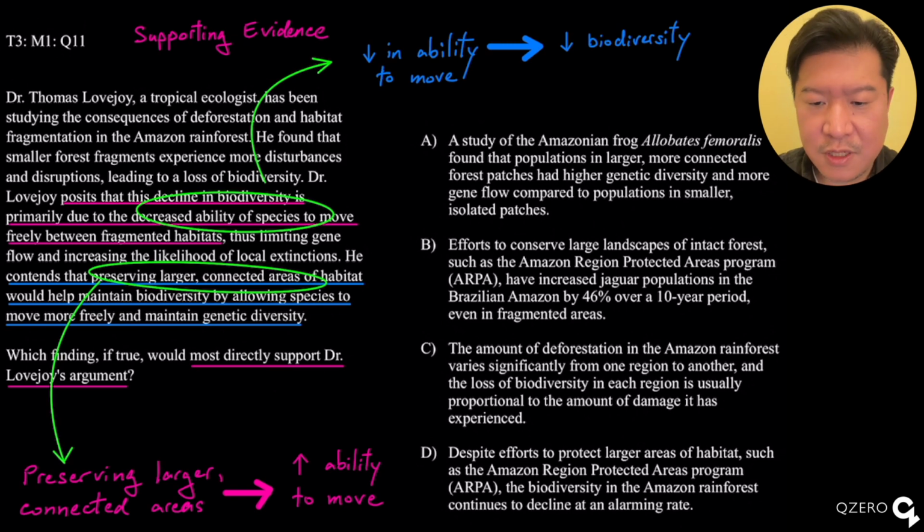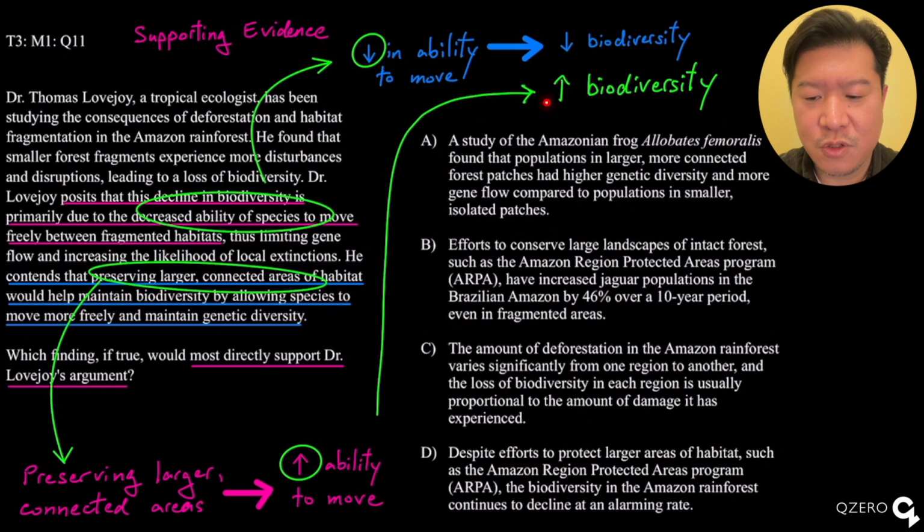Now, this would be a decrease in the ability to move, and here we see an increase in the ability to move. So if a decrease in the ability to move leads to a decrease in biodiversity, then an increase would probably lead to an increase in biodiversity, or at least a maintenance of biodiversity. So what we're looking for is either one of these relationships among the answer choices.